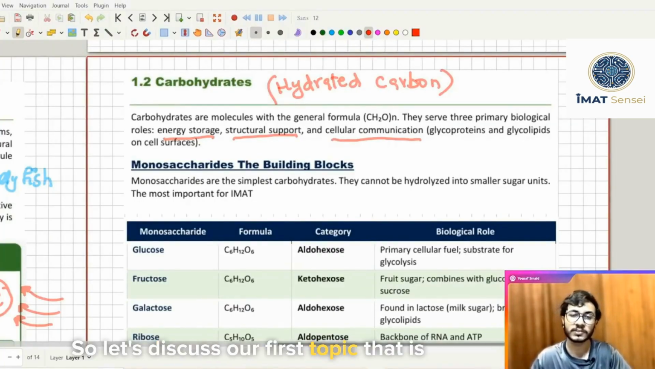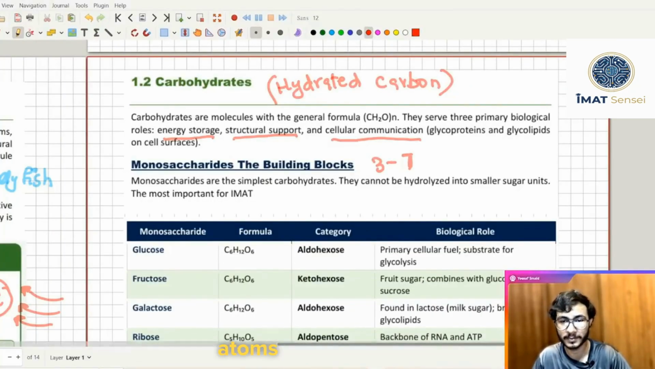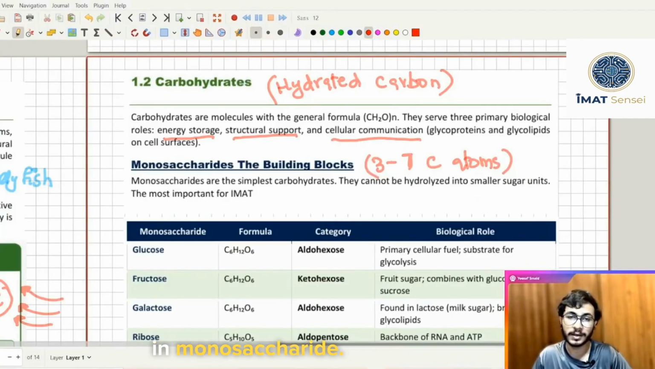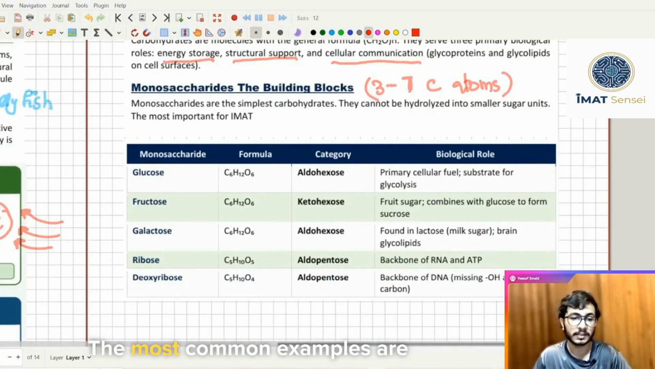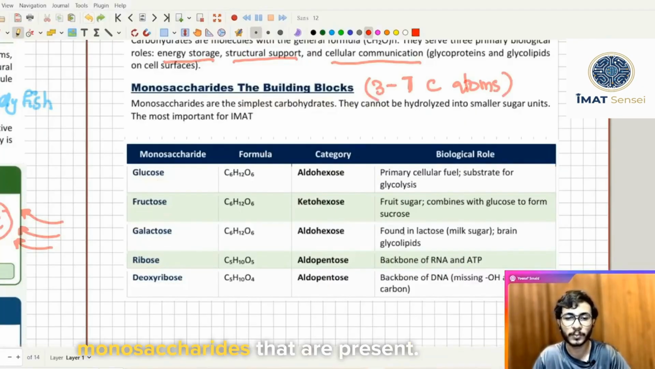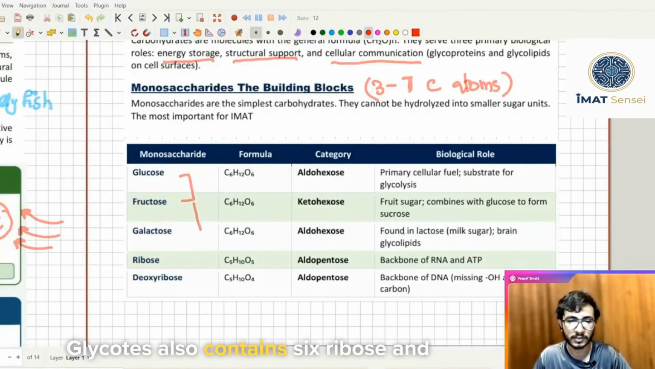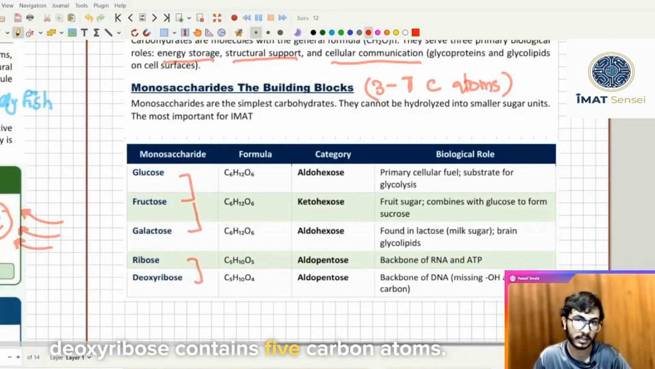So let's discuss our first topic, that is monosaccharides. Monosaccharides are the basic carbohydrates. They contain 3 to 7 carbon atoms, like there could be a minimum of 3 carbon atoms in a monosaccharide. The most common examples are glucose, fructose, galactose, ribose, and deoxyribose. These are the most important monosaccharides. Glucose and fructose contain 6 carbons, galactose also contains 6, and ribose and deoxyribose contain 5 carbon atoms.